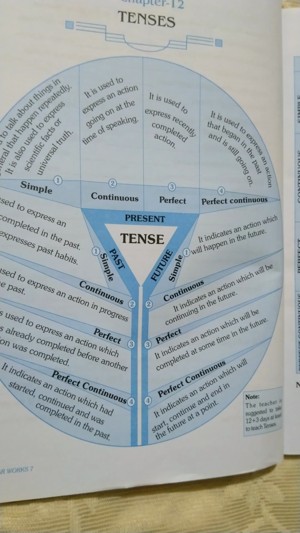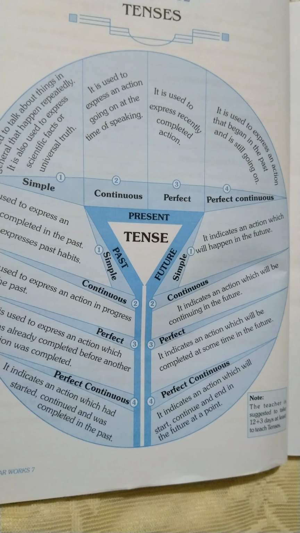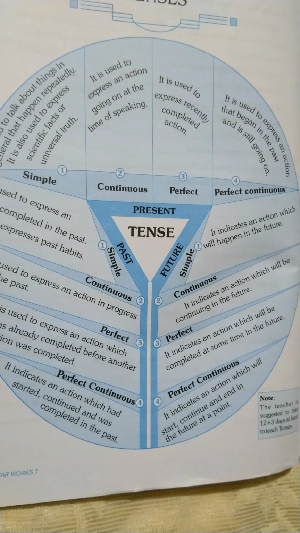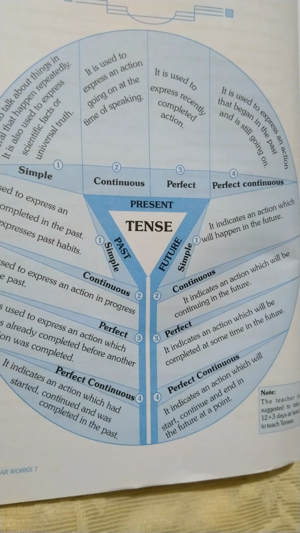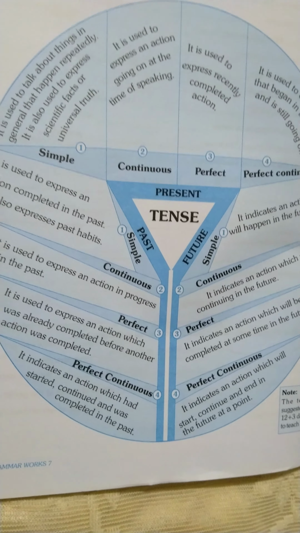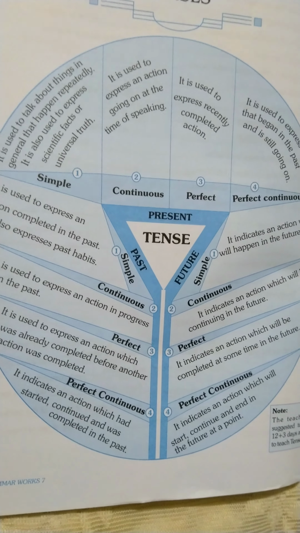For example, by the end of this week, he will have been teaching for 2 months. This example shows that the action will start, continue, and end at a certain point in the future. Understood, students?